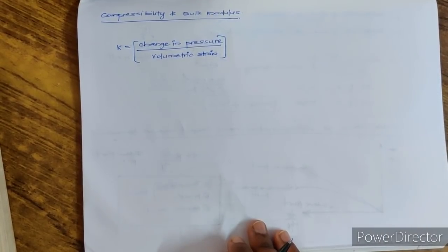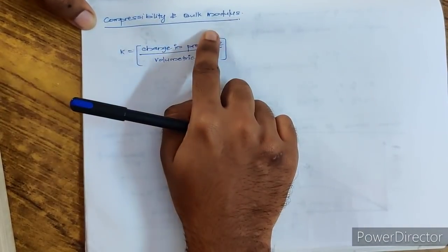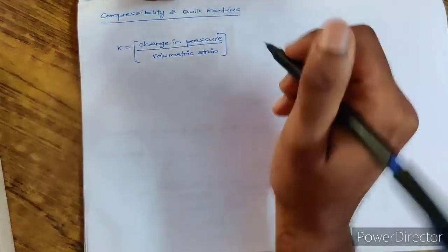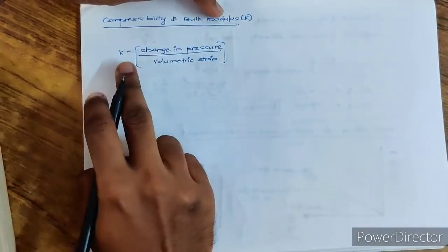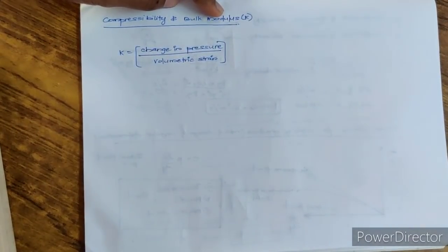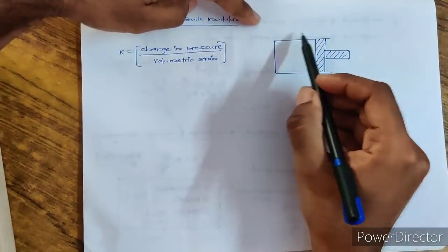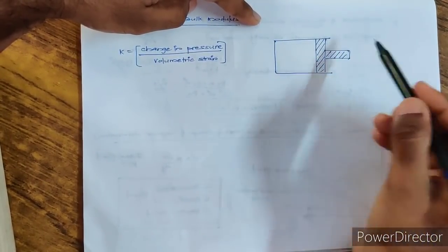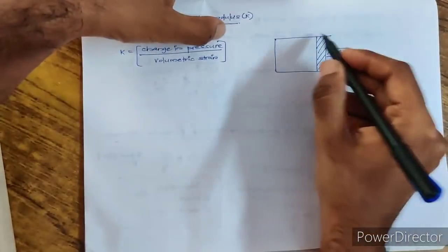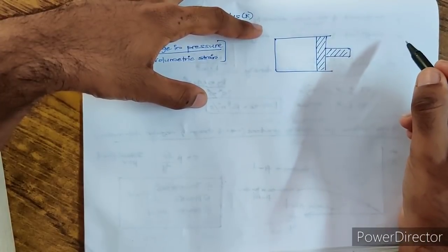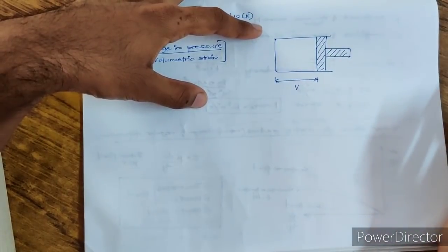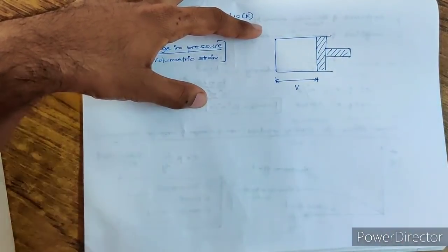The next property of fluid is compressibility and bulk modulus. Usually both are discussed together. The symbol for bulk modulus is K. The bulk modulus is given by the change in pressure divided by the volumetric strain. Just assume that you have a cylinder connected with a piston. This is a piston, you can move it, just as in the case of a syringe or an engine cylinder. You have a cylinder and a movable piston. And this was the initial volume of the gas. Let it be V itself. That is the initial volume.